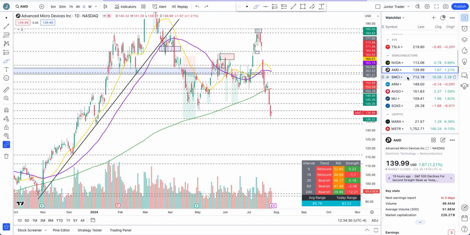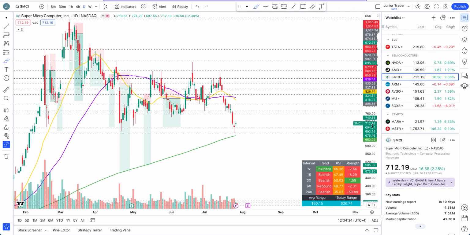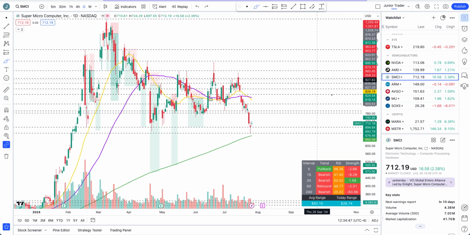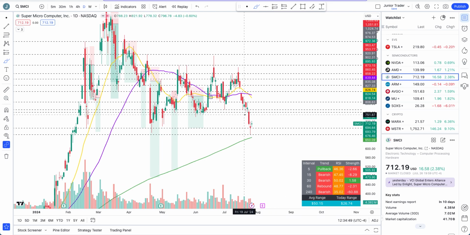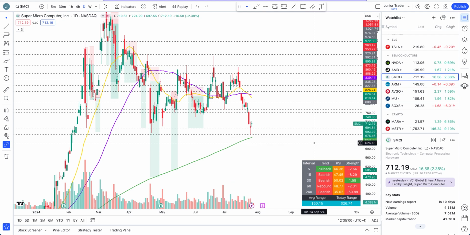So that's AMD. SMCI. SMCI also continues to stay in the downtrend. This time we came all the way down to the 200 days moving average, showing a little bit of a rebound at 692.92, one of the levels as well, with the support of the 200 days moving average. Is this rebound strong enough to turn it fully back to the upside? Well, no. It's just a rebound. It's not a bullish structure right now. So when is the earnings? Okay, it's a little bit further out, next month on the 6th of August.